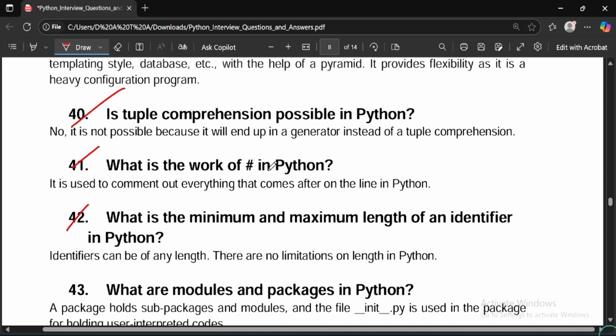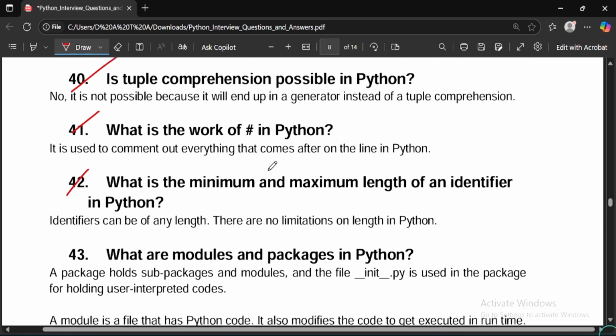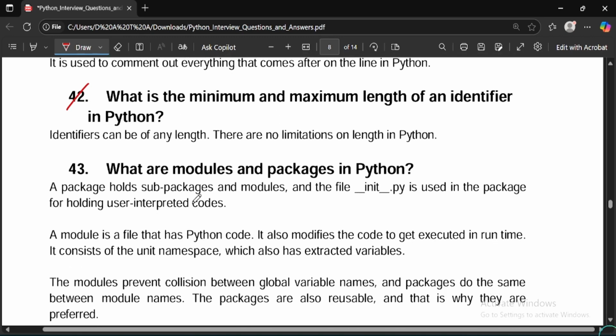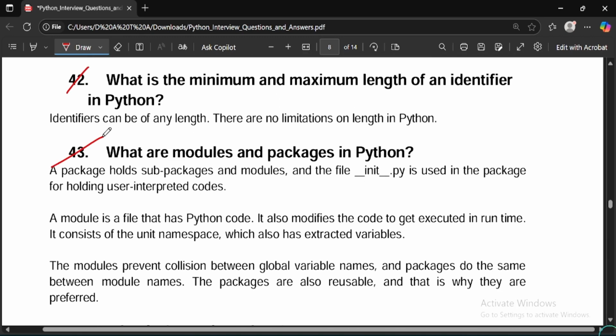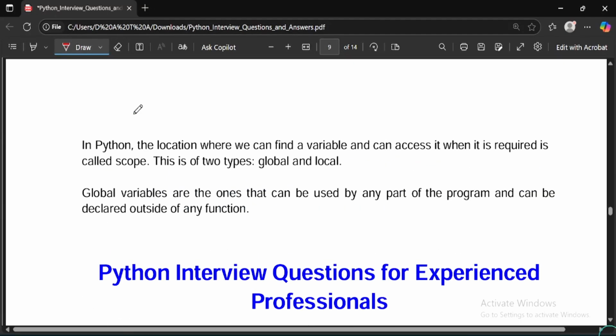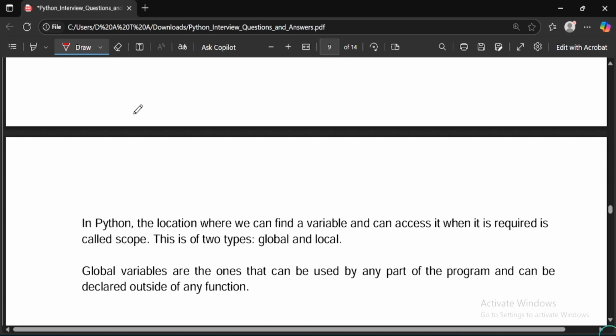What is the work of hashtag in Python? It is basically used to comment. What is the minimum and maximum length of an identifier in Python? Then, what are the modules and packages in Python? These are basic questions. What is scope in Python? So this was the last question.